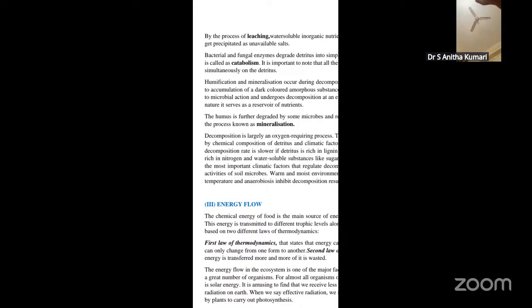As I have already told you in the initial stages, the abiotic components are divided into two factors: the climatic factors as well as the edaphic factors. Under climatic factors, you have sunlight, water, wind, and all those things. Whereas under edaphic factors, you have soil, pH, water, and all those things. Both should live in harmony. Both climatic as well as edaphic factors are required for each and every process, each and every function of an ecosystem.